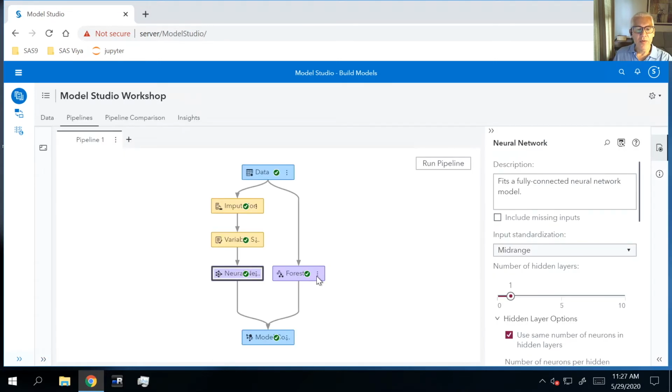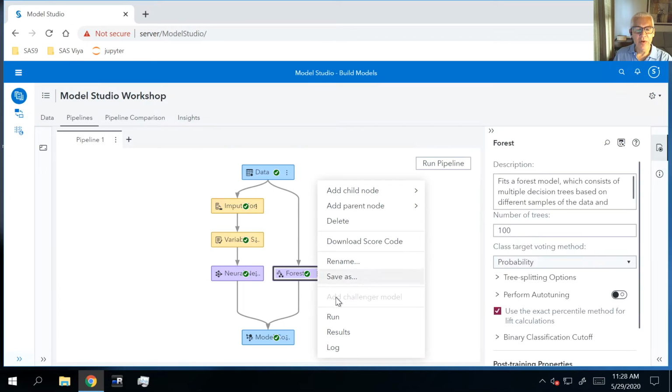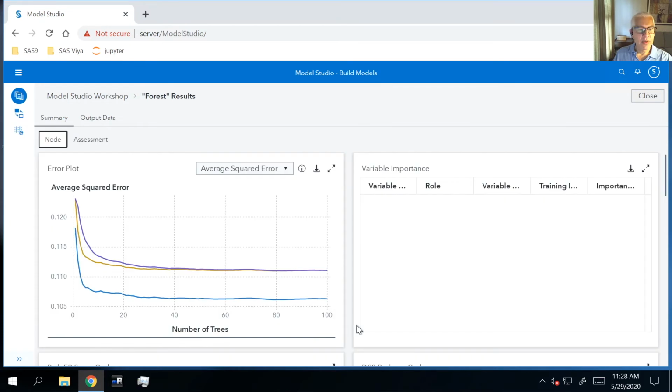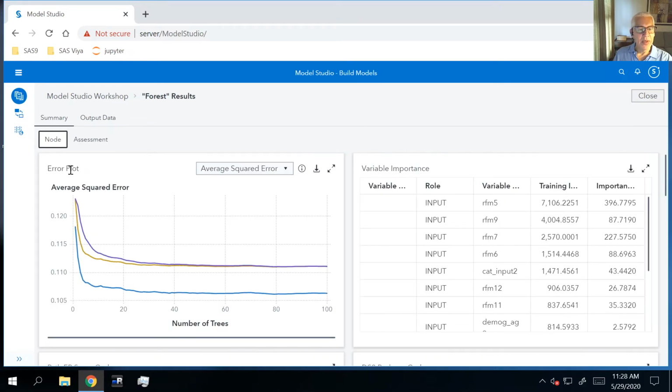Finally, let's take a look at our forest results. So I'm going to click on that overflow menu, go into the results here. And what I'm going to do is take a look at this error plot. You can see we can actually look at this plot by a couple of different ways. We can look at the average squared error or the misclassification rate. But we can definitely see that the error is being reduced as we add additional trees here. And so as you would suspect, the training data, which is this blue line, is always going to improve if we continue to add additional trees. Let me go ahead and close that.